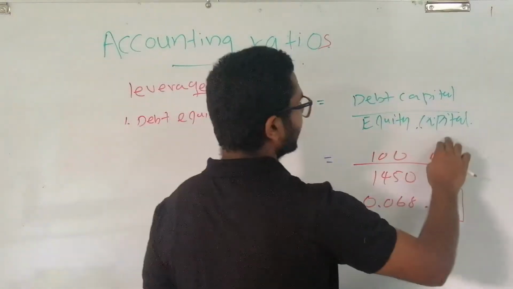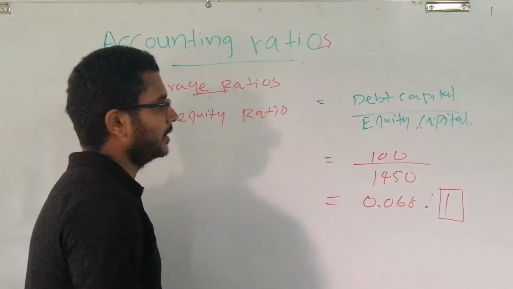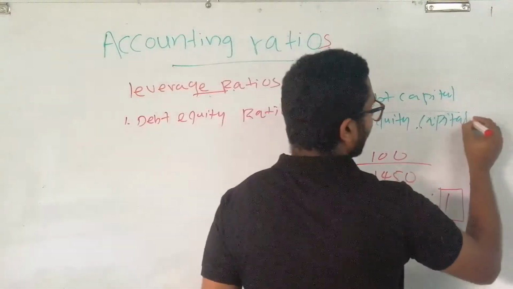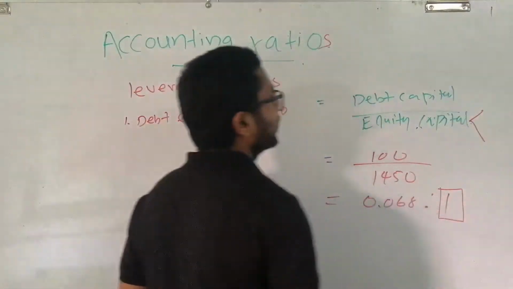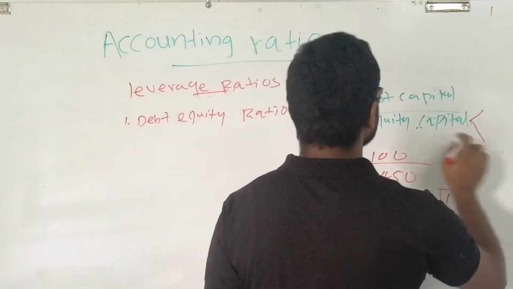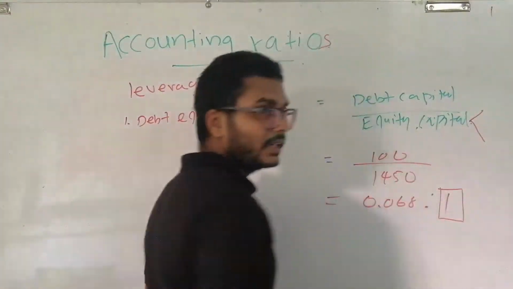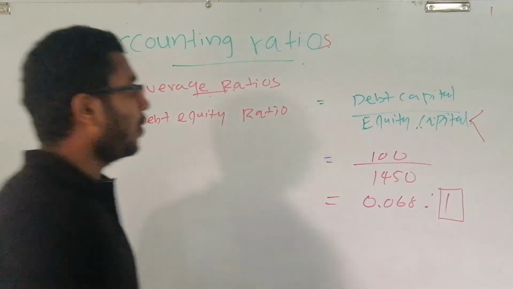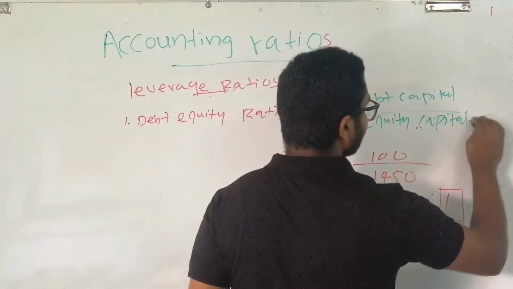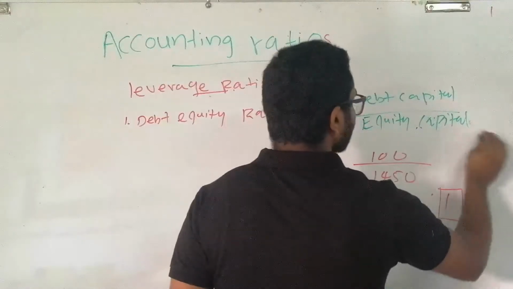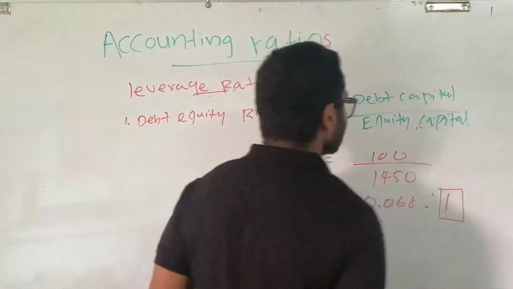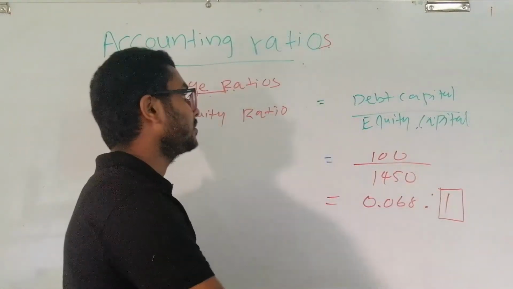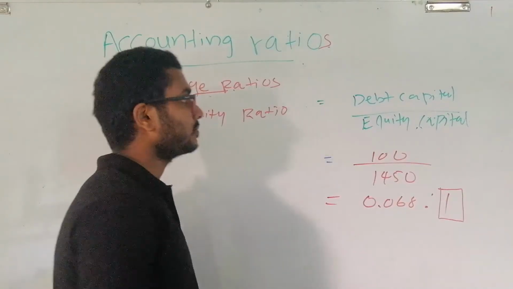The ratio between debt capital and equity capital, and you have to memorize that, you have to remember this: equity capital comprises two components. What are they? Ordinary shareholdings and reserves. And debt capital is all about fixed interest bearing loans.